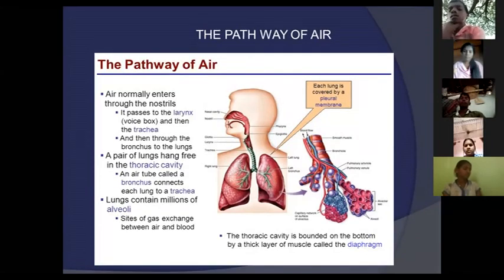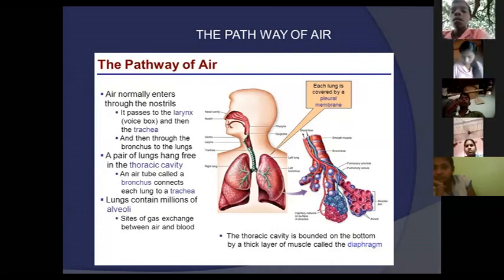Behind the larynx starts a tube-like section called the trachea. Next, through the bronchi to the lungs. The trachea is one tube-like structure that is divided in two ways.